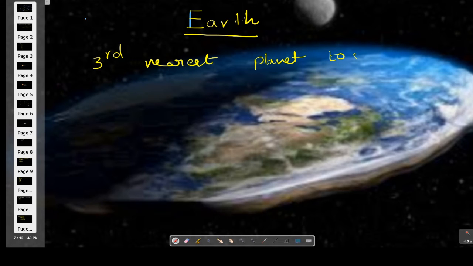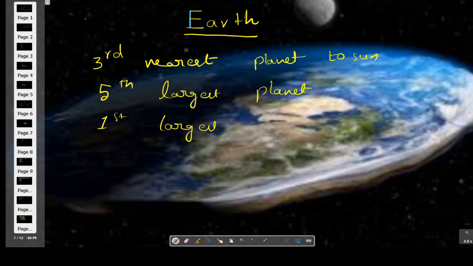And it is the fifth largest planet. Okay, which is the largest planet? Largest planet is Jupiter, whereas smallest planet. Which one is the smallest planet? Mercury. Mercury is the smallest planet.